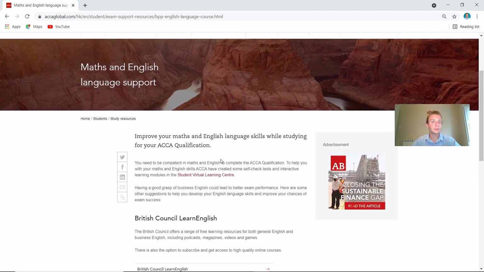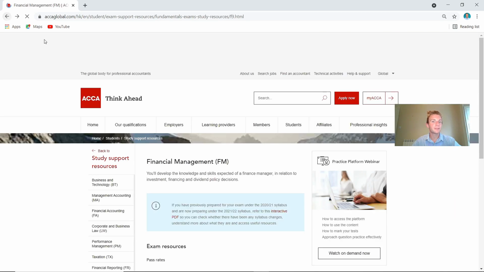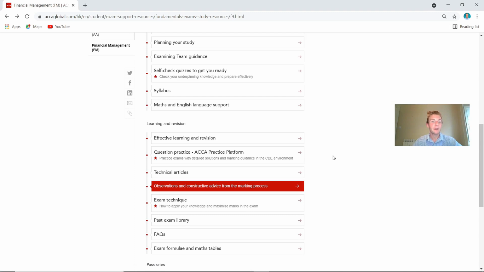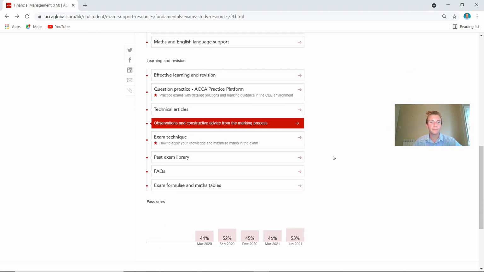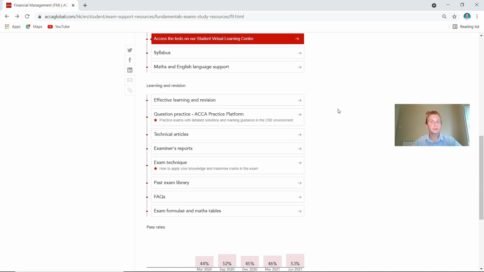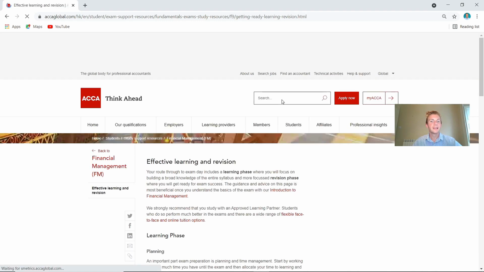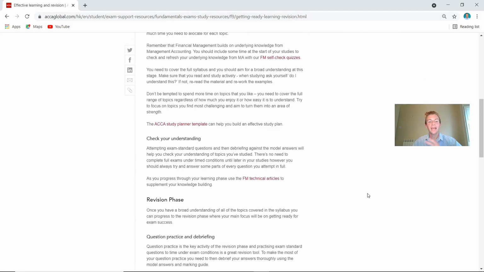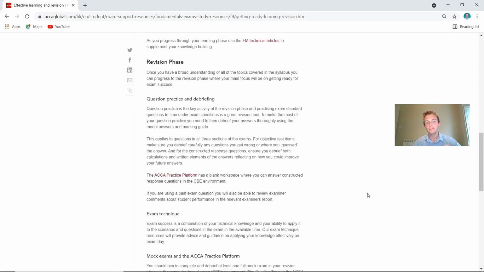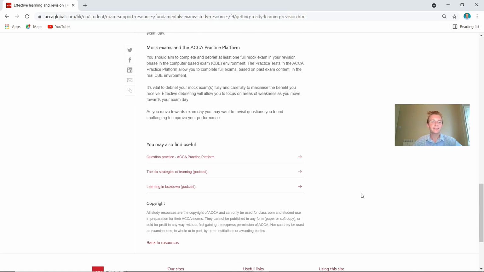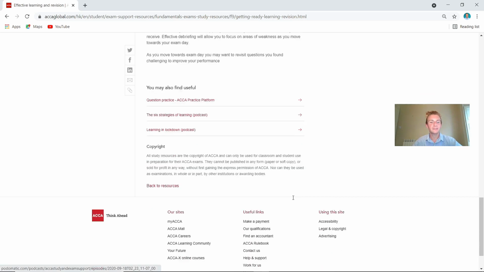I'll leave it for you to have a look through in your own time, along with the math support as well for calculations like the WACC, NPV. These are all key areas that could come up in your exam, along with CAPM as well. So that takes us through the first part on getting started. Then we come on to effective learning and revision. So again, more details on here. Have a look through it in your own time as to how you'd actually plan, undertake the revision process, exam technique, mock exams. Really nice breakdown on here, along with other strategies and podcasts.